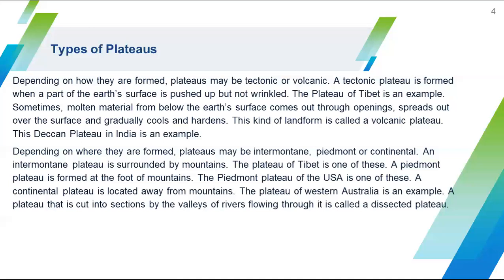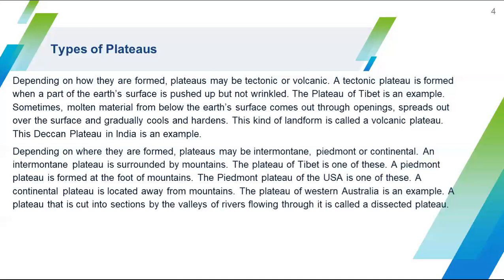The piedmont plateau of the USA is an example. A continental plateau is located away from mountains. An example is the plateau of Western Australia.